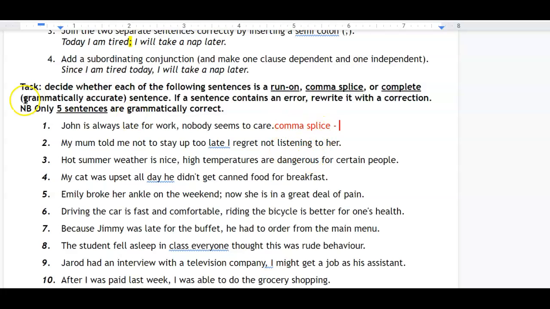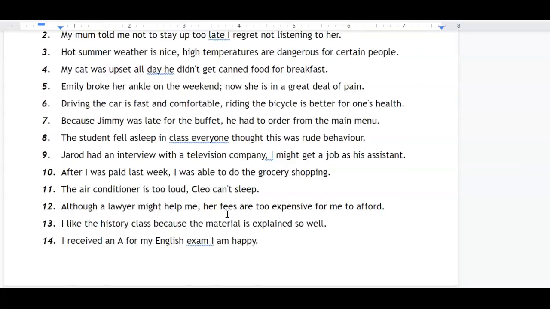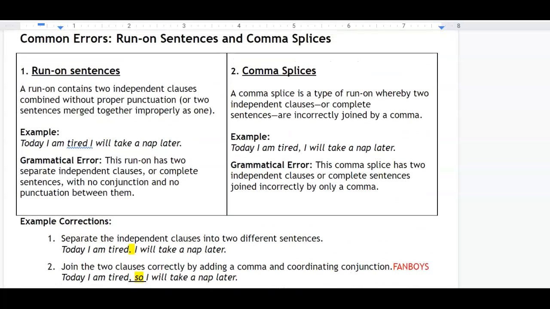It's really important to note that only 5 of these sentences are grammatically correct. The rest of them are wrong. They are either a run-on sentence or a comma splice.